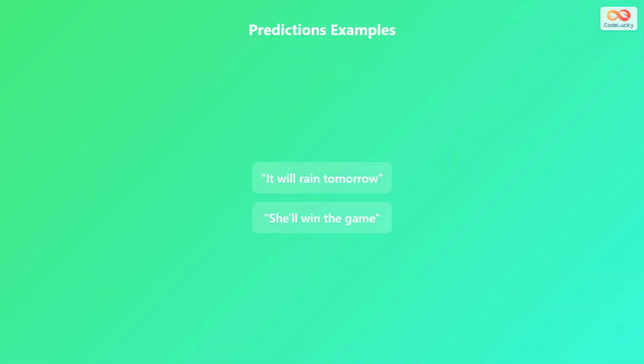Predictions guess future events. It will rain tomorrow is weather prediction. She will win the game shows confidence in result. These opinions use will for future guessing.